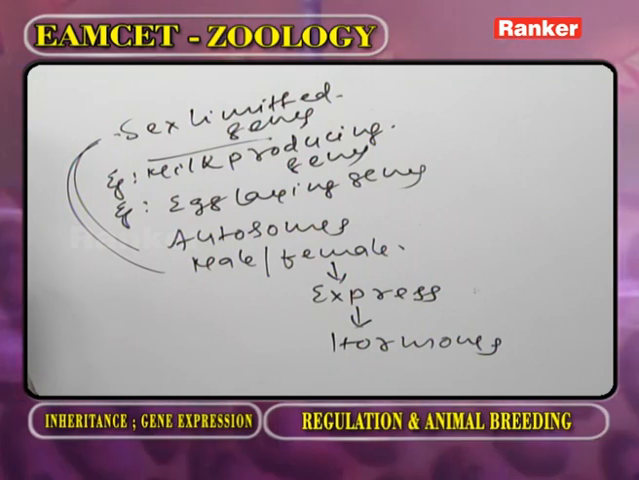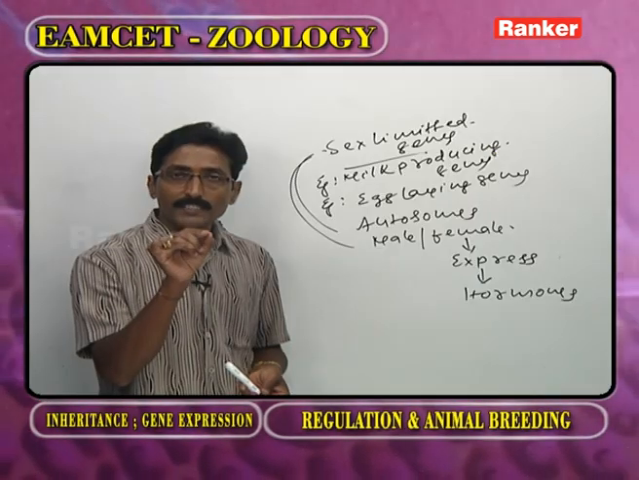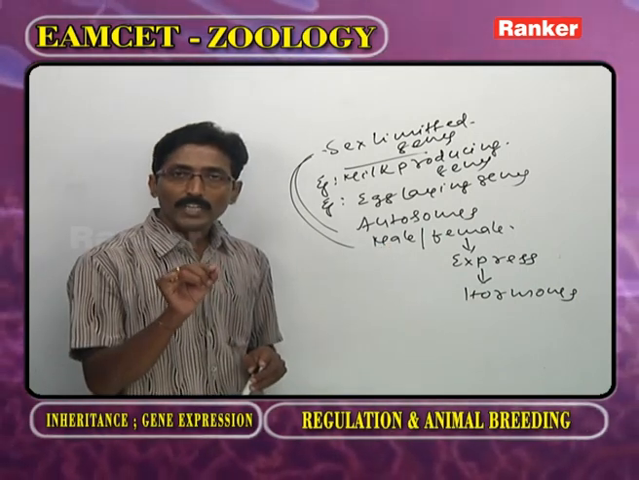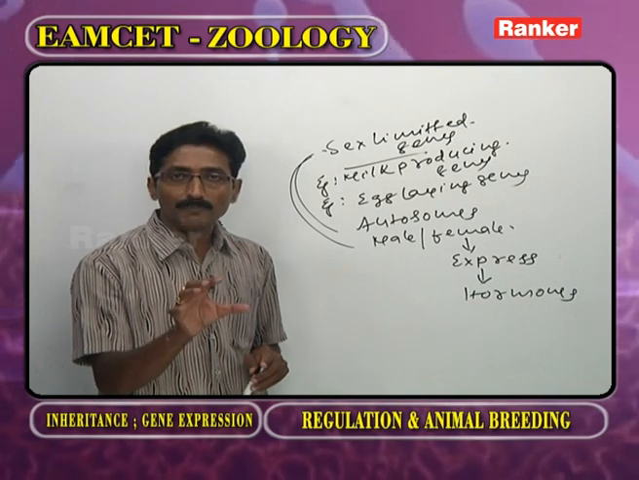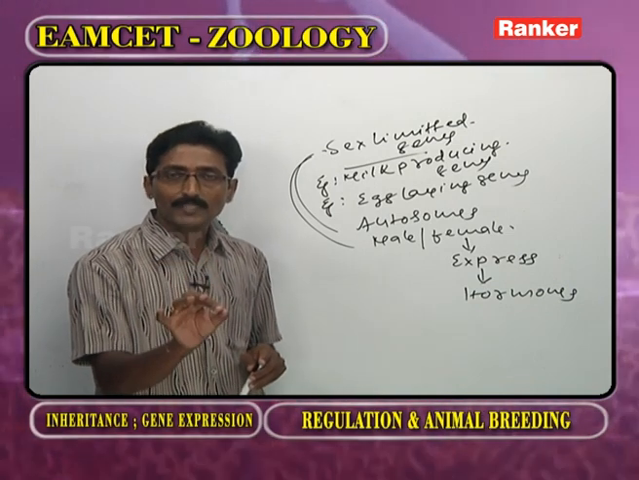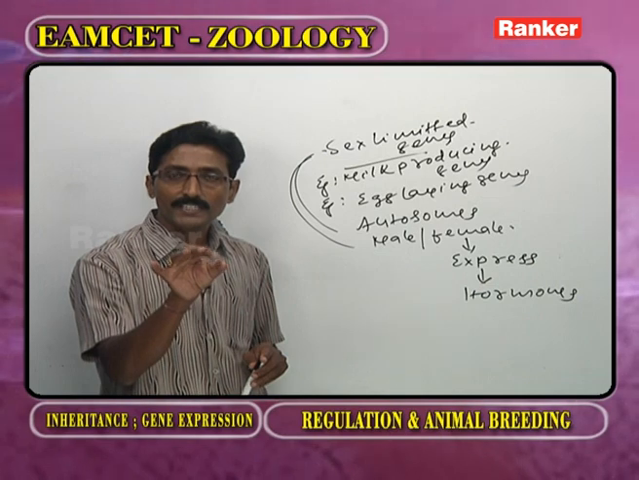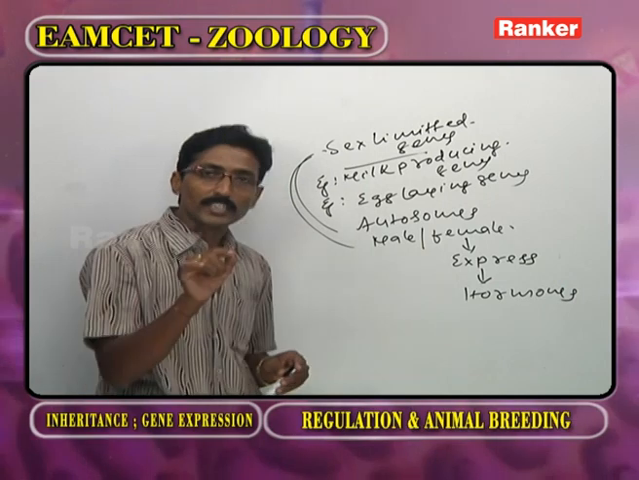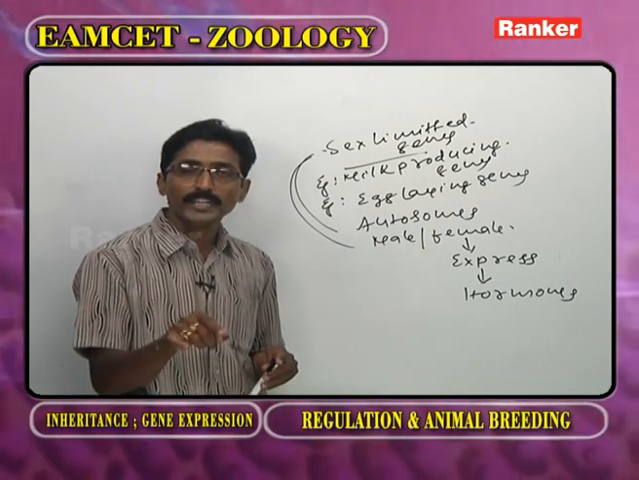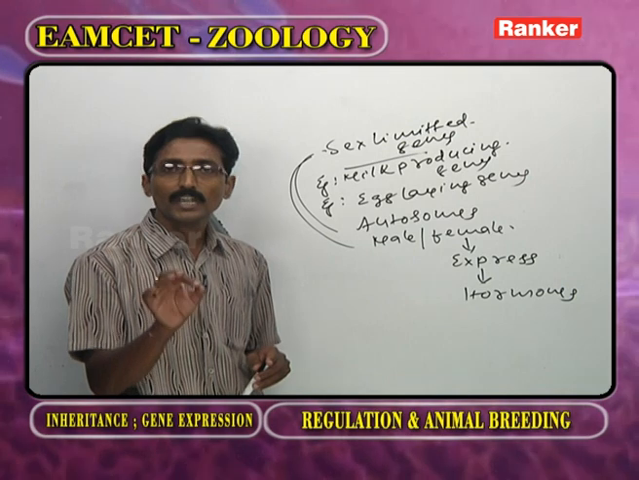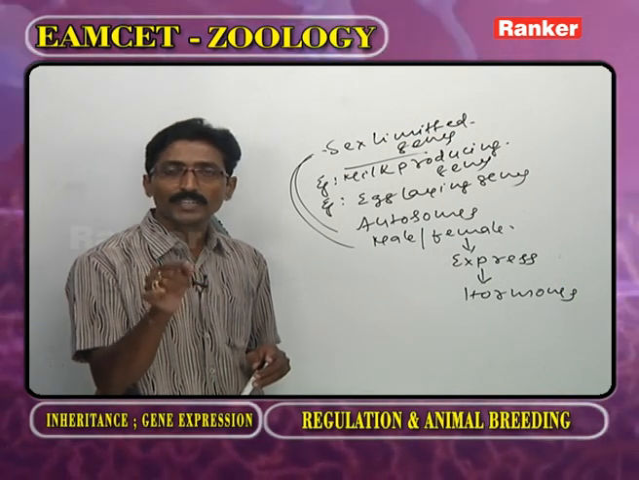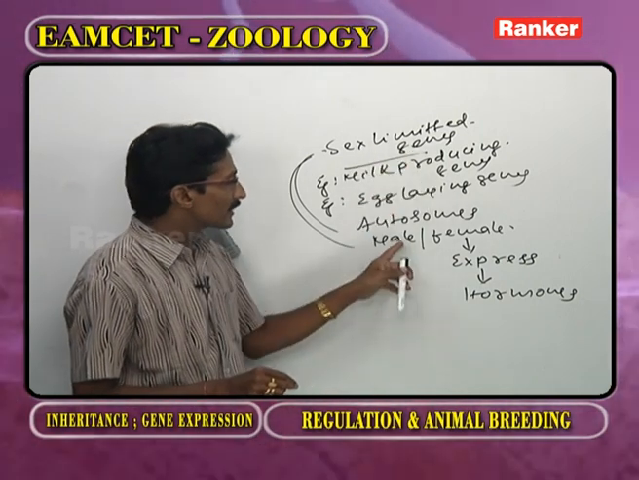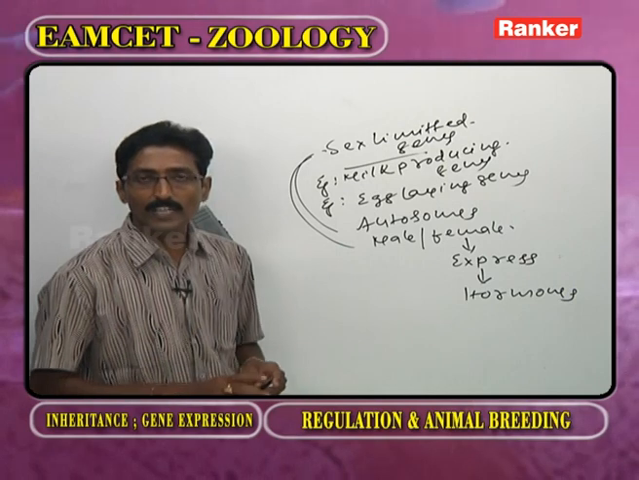In order to assess the sex limited genes in the male parent, we observe the offspring. Based on the offspring, we assess the sex limited genes of the male. Such a type of test we call a progeny test. Here, what is meant by progeny? Offspring. By observing the offspring, we can assess the sex limited genes of the male parent. So, the answer is progeny test.